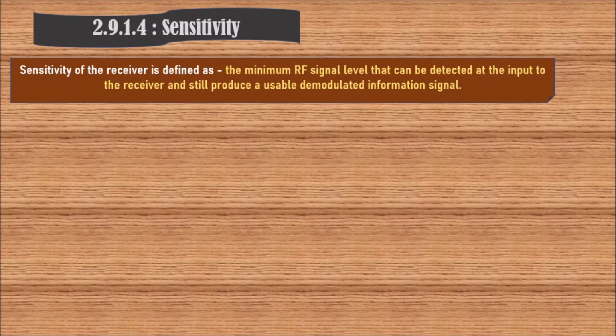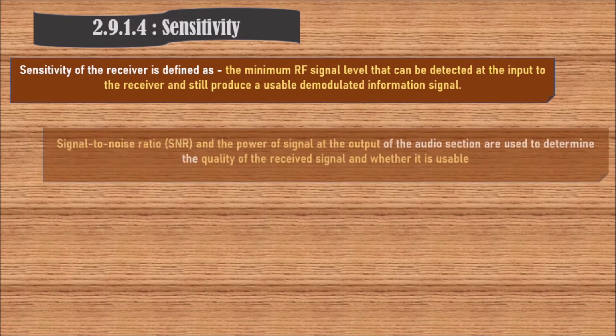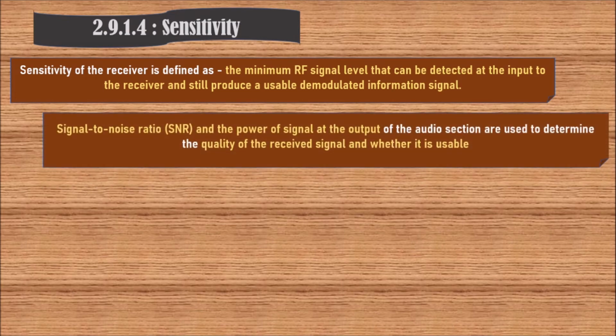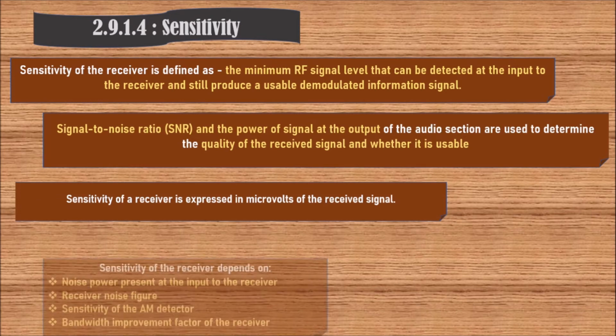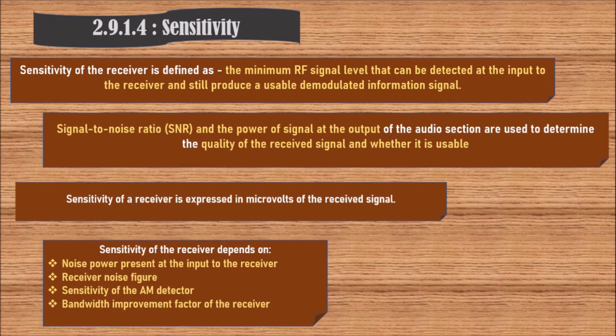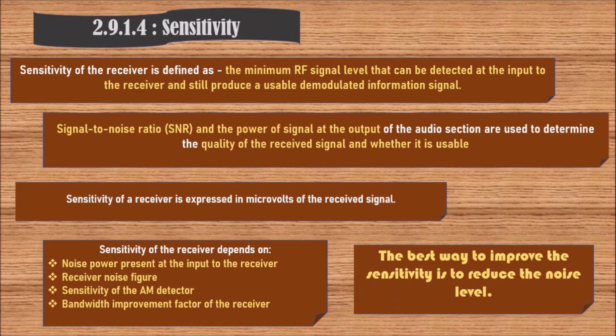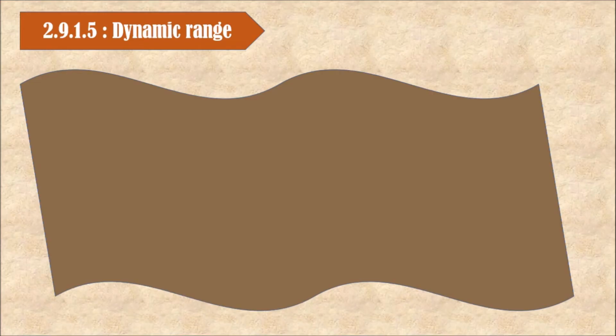Next, sensitivity. Sensitivity of the receiver is defined as the minimum RF signal level that can be detected at the input to the receiver and still produce a usable demodulated information signal. Signal to noise ratio and the power of the signal at the output of the audio section are used to determine the quality of the received signal and whether it is usable. Sensitivity of a receiver is expressed in microvolts of the received signal. Sensitivity of the receiver depends on the noise power present at the input to the receiver, receiver noise figure, sensitivity of the AM detector, and bandwidth improvement factor of the receiver. The best way to improve the sensitivity is to reduce the noise level.